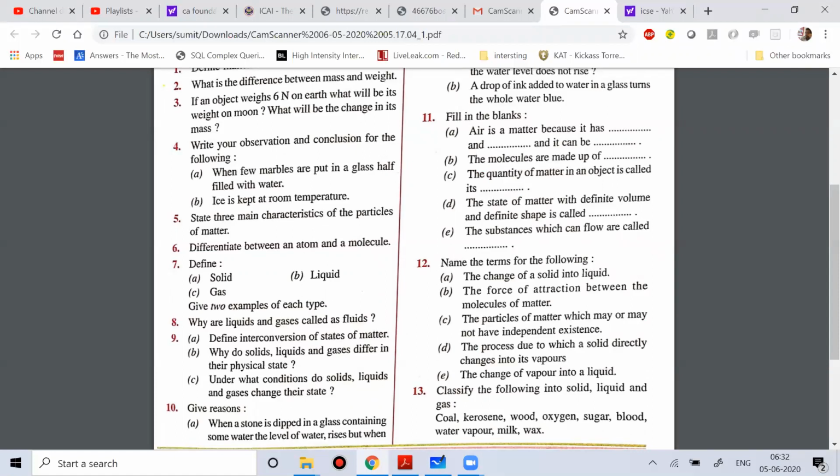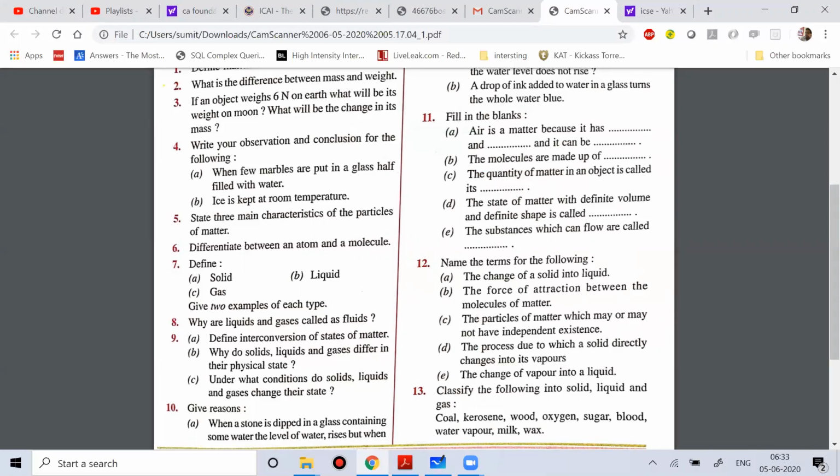So basically, when we talk about fluids like liquids and gases, they can easily flow from one end to any other end, because they can be transformed very easily, depending upon where you put them. That's why we call them a fluid, because their ability to transform from one physical form to another physical form is very easy.